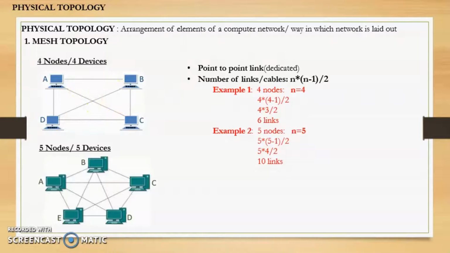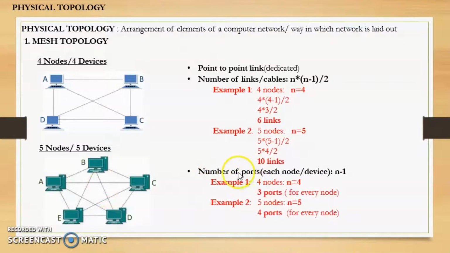Let us take another example. Now in this figure there are 5 devices, or we can say that there are 5 nodes. So if there are 5 nodes, n value will be 5. If we put this 5 value in this formula, we will get 5 into 5 minus 1 divided by 2. So that is 5 into 4 divided by 2, and the answer will be 10, which means that 10 links or 10 cables are required to connect 5 nodes. If we count the number of links over here, the answer will be 10.